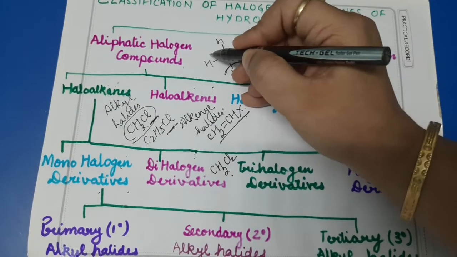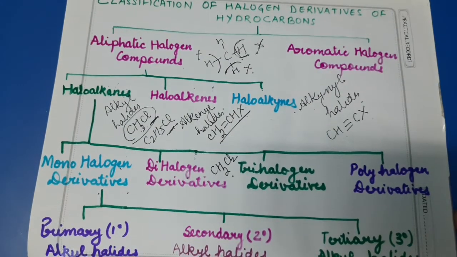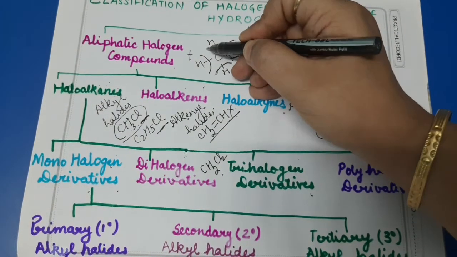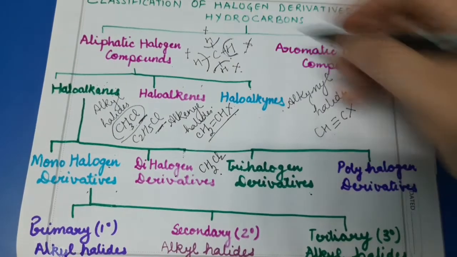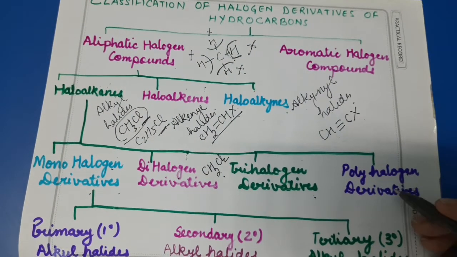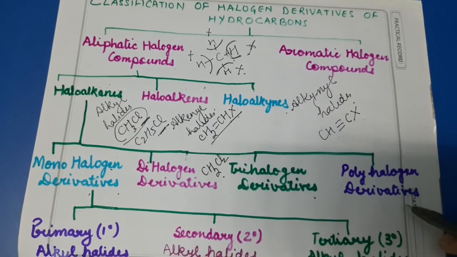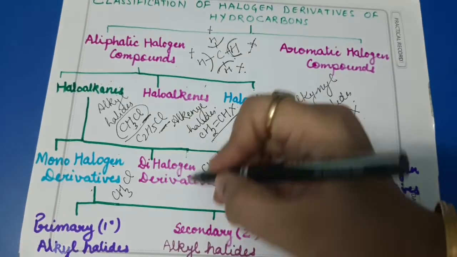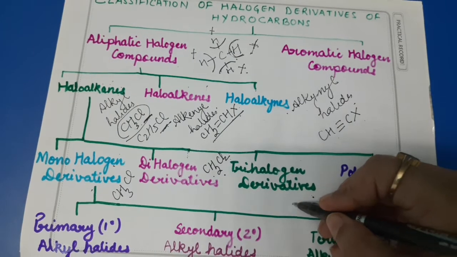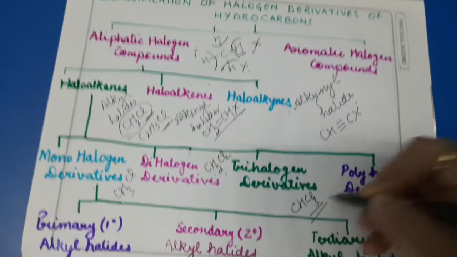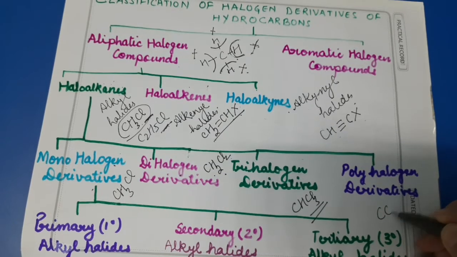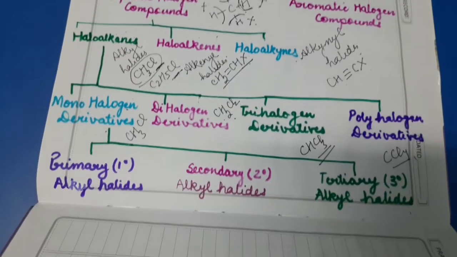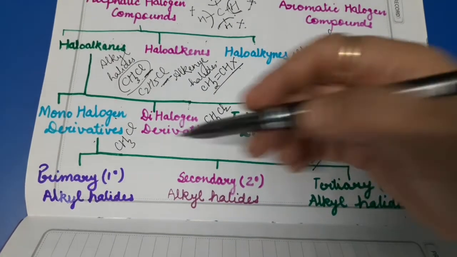Now when in methane I replace three hydrogens with the halogen X, then I will get a trihalogen derivative. Clear? If I replace all the hydrogens of methane with X, then I will get a tetrahalogen derivative, which I can also call a polyhalogen derivative. So the example of monohalogen is CH3Cl, dihalogen will be CH2Cl2, trihalogen will be CHCl3, popularly known as chloroform. Polyhalogen derivative will be CCl4, popularly known as carbon tetrachloride. Now dear students, monohalogen derivatives can further be classified into three categories.